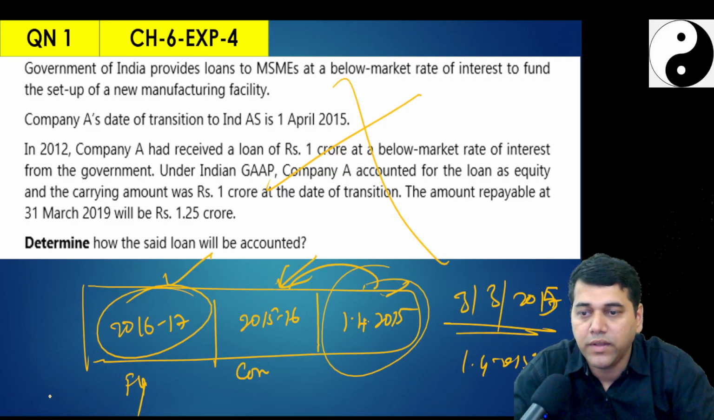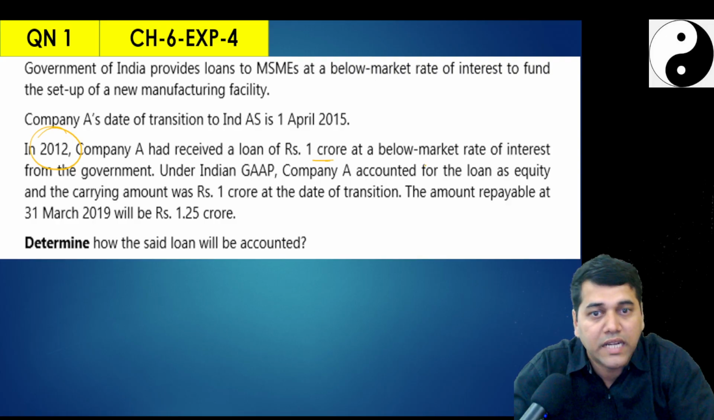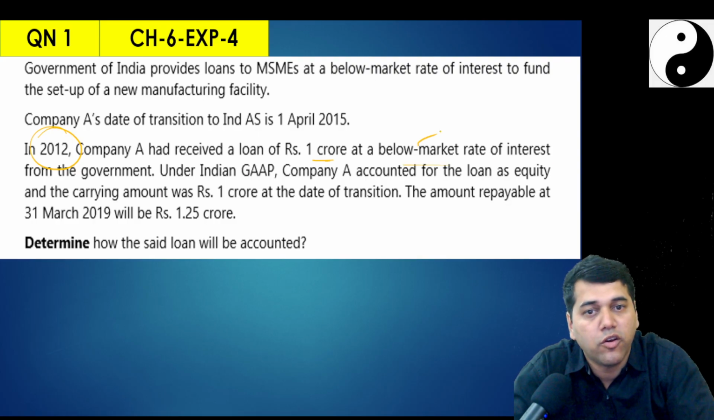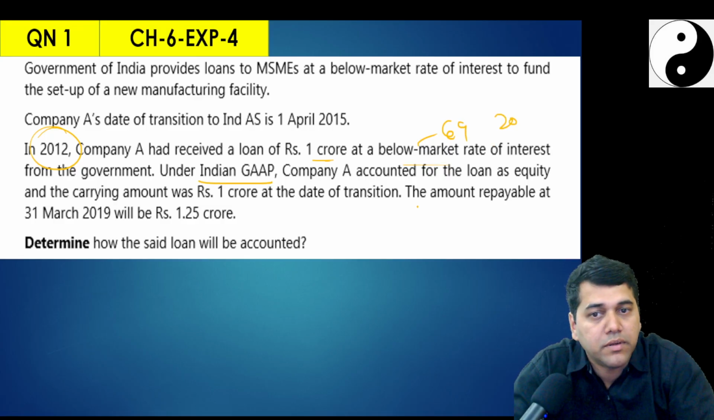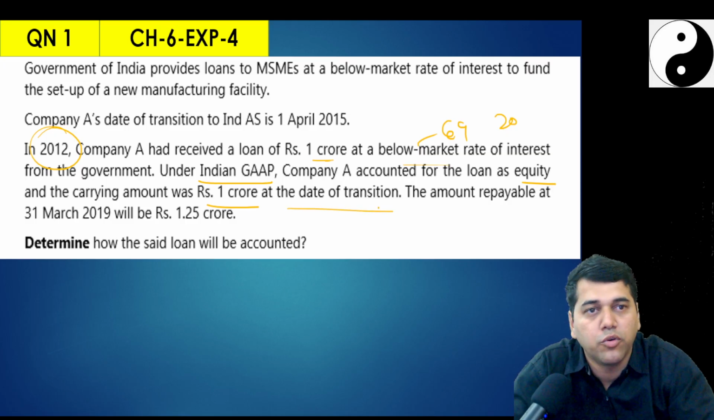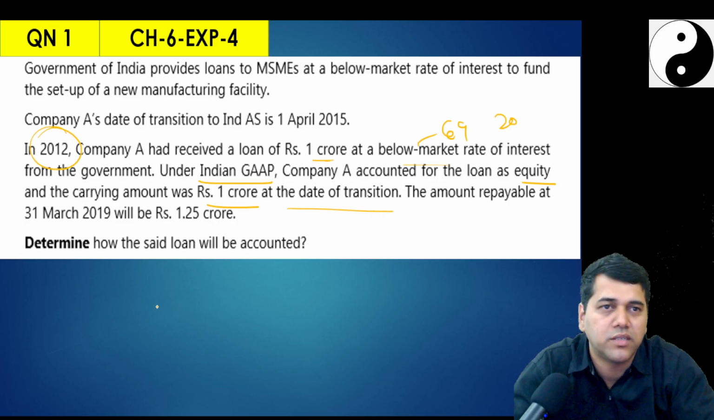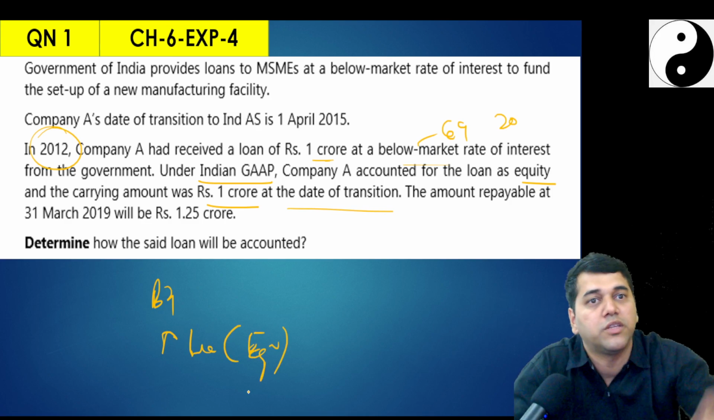Okay, so now in the year 2012, you have taken one loan of 1 crore at a below market rate of interest. So this was a government grant as per Ind AS 20. Under Indian GAAP, the company accounted the loan as an equity transaction, and the carrying amount is 1 crore at the date of transaction. What is the book value today? 1 crore. So what accounting entry did they pass? Bank account debit to loan, and the loan is shown as an equity contribution by the Government of India.